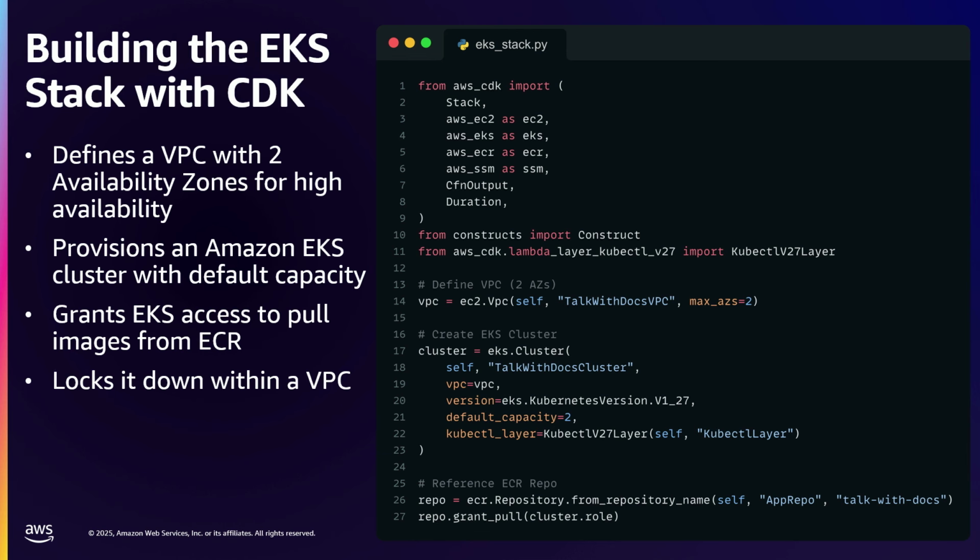Once that's in a container and that's in the cloud, we can now take that container and put it on EKS. So EKS with CDK makes it so easy. You can literally define on the right, say like line 14, max availability zones is 2. That creates resilient architecture like what you'd expect. You can provision everything within a single VPC, lock it all down. So CDK makes that super easy. You don't need to worry about all these other configurations. CDK will just do that for you.